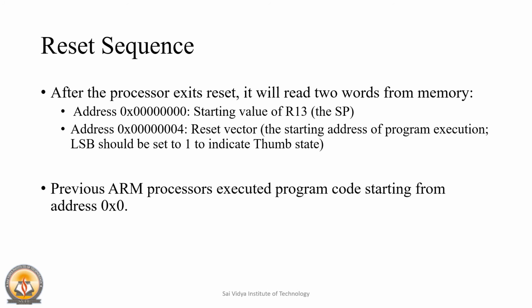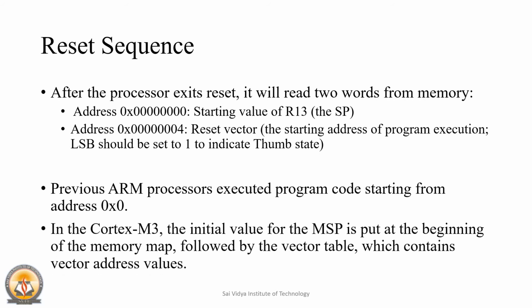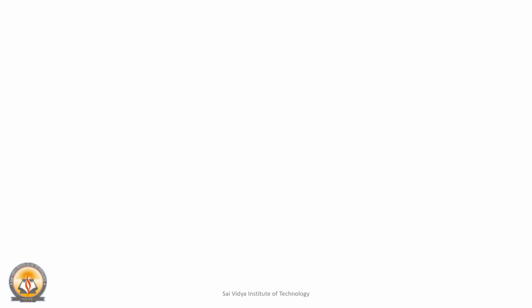In previous ARM processors, execution started from the address 0x0. In the Cortex-M3 processor, the initial value for the MSP is put at the beginning of the memory map, followed by the vector table, which contains the vector address values. The vector table can be relocated to another location later during program execution.